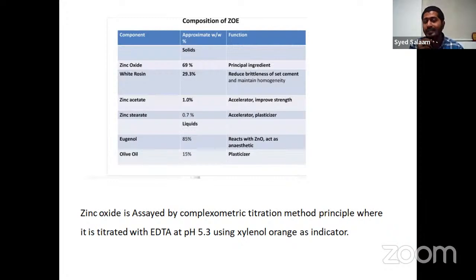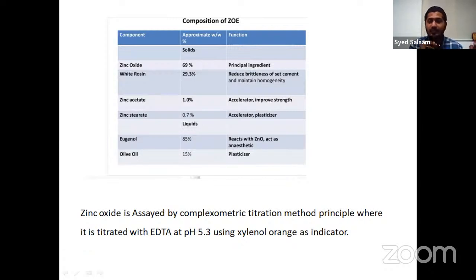You need to have an idea about their preparation and their assay. In the assays, among the four products we have seen today, most were complexometric titrations. The complexometric titration method is common to all, but what you have observed is that different indicators were used for each compound.